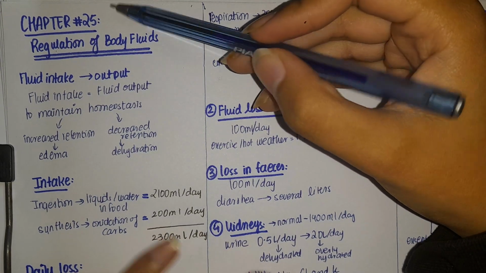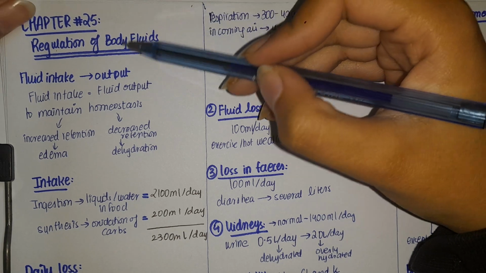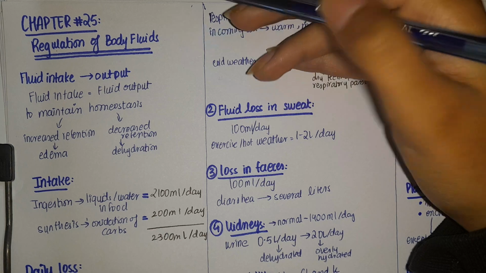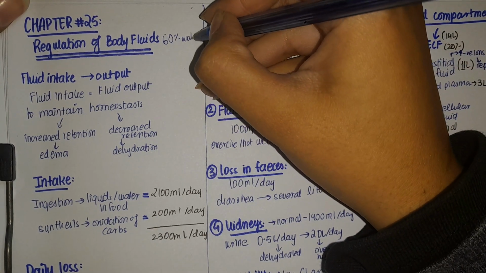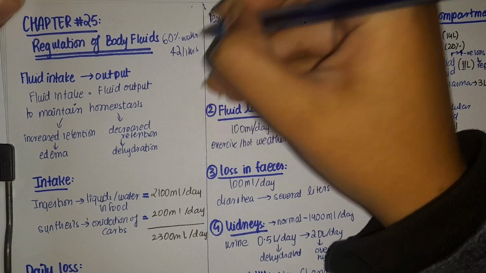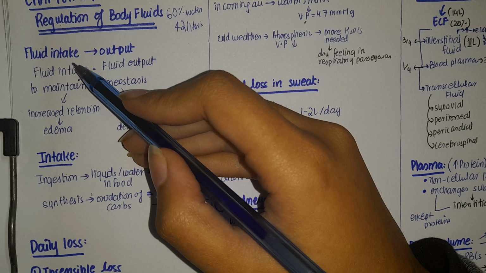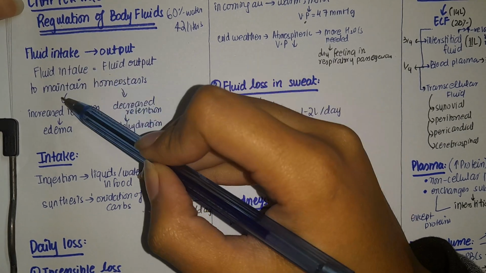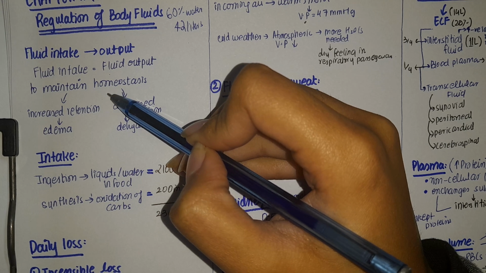In this video, we will discuss chapter number 25, which is about renal physiology. And we will begin this playlist by first studying the regulation of body fluids. Our body is made up of 60% water, that makes a total of 42 liters. Now, our body needs to conserve this amount of fluid that is placed in it. Fluid intake must always match fluid output to maintain homeostasis, that is, to maintain normal body fluid concentration.